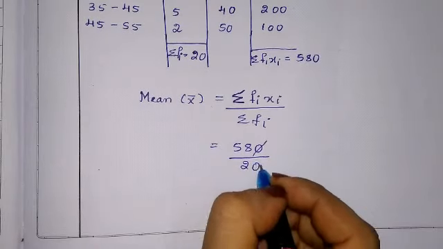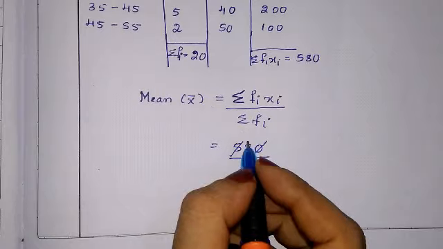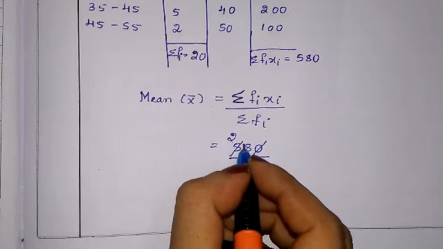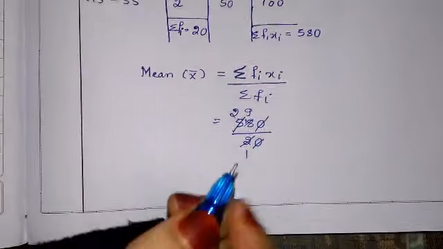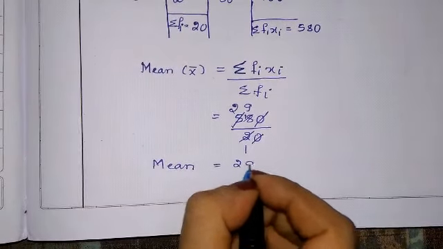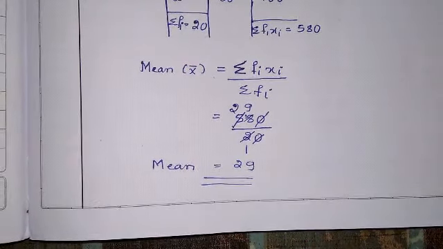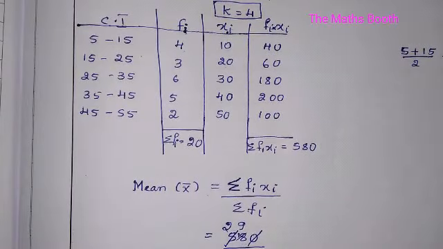The zeros get cancelled. 2 ones are 2. 2 twos are 4. 1 carry, 2 nines are 18. So the mean is 29. We got the mean as 29. It is a very easy problem, the mean.